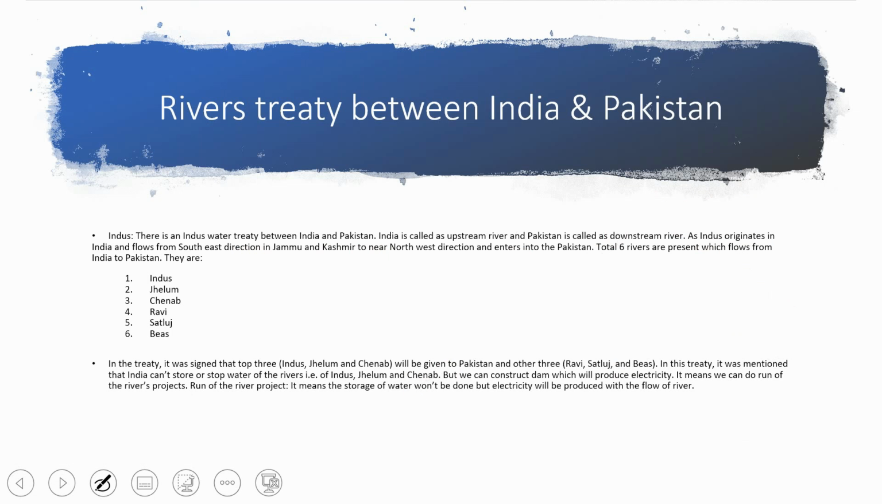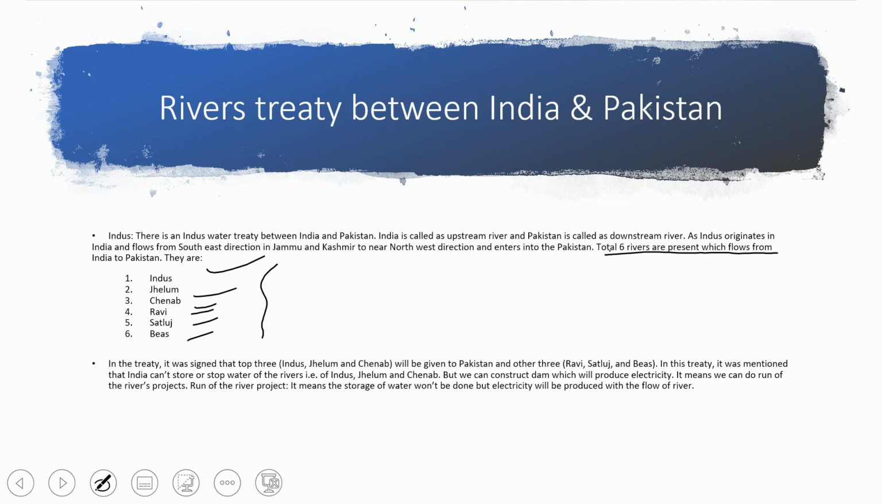See, that's why it is called the southeast direction in Jammu and Kashmir. Okay, so the six rivers that flow from India to Pakistan are Indus, Jhelum, Chenab, Ravi, Satluj, and Beas. It is easy to remember, it is not very difficult. Okay, and you must remember these five rivers.